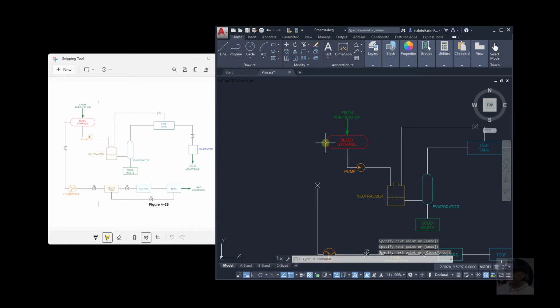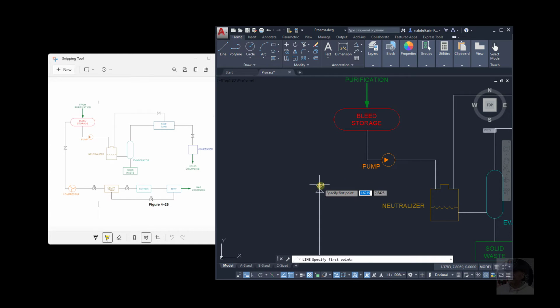Okay, last one is this here. So line, mid of this point, go acquire this, click, click, enter, and here you go.